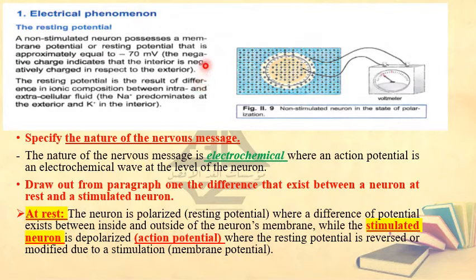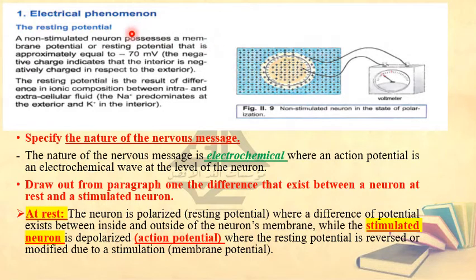First of all, we are going to talk today about an electrical phenomenon, the first potential, which is called resting potential. You will be able to identify the origin of the resting potential, and you have to be able to distinguish between resting potential and action potential. First of all, this first figure in your book, what do we have? It is showing you a non-stimulated neuron in the state of polarization. We have a voltmeter, whose two electrodes are connected to the non-stimulated neuron.